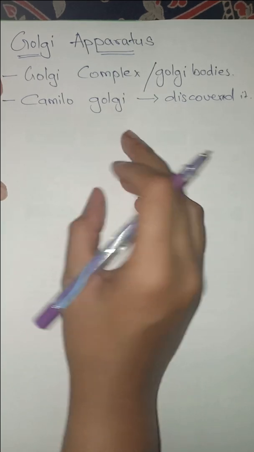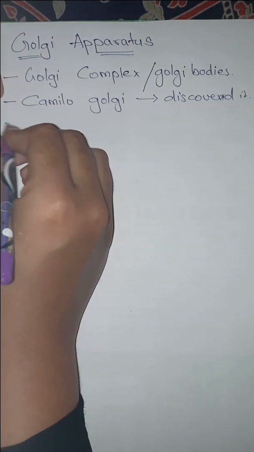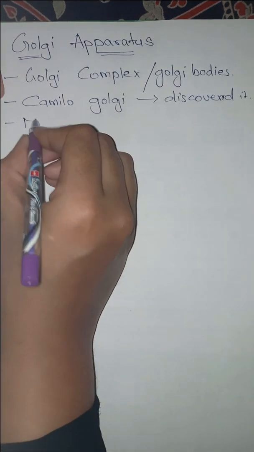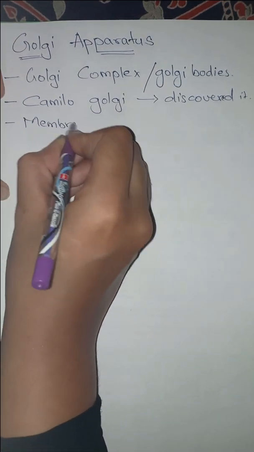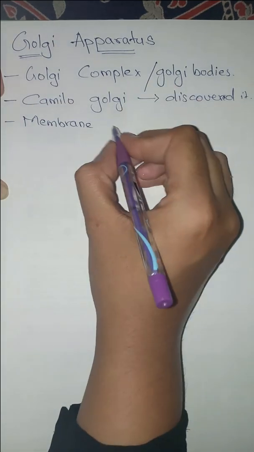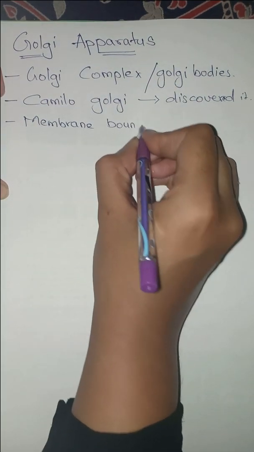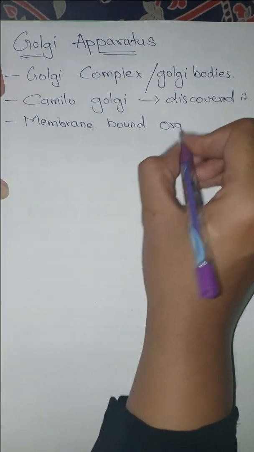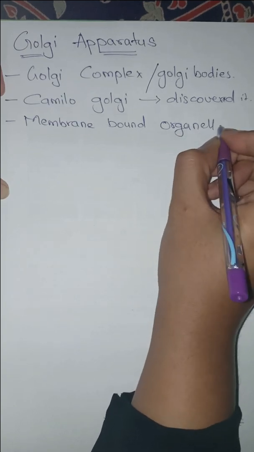They are membrane bound organelles, which means that they are made up of layers of membranes, and they are present in the cytoplasm of the cell.